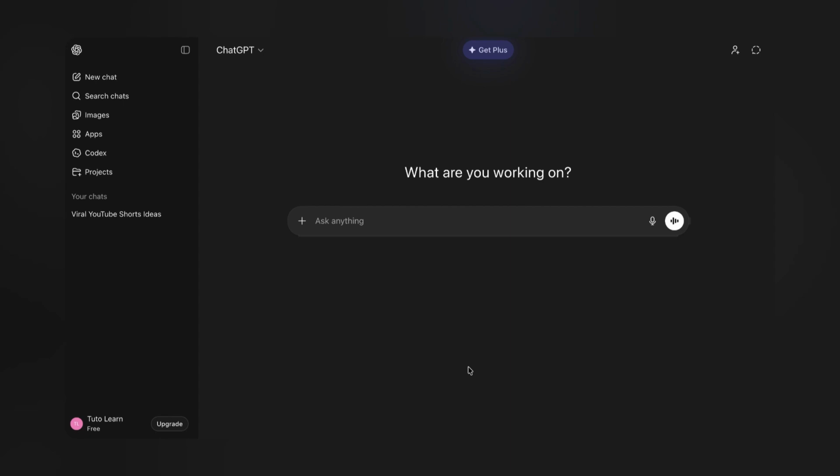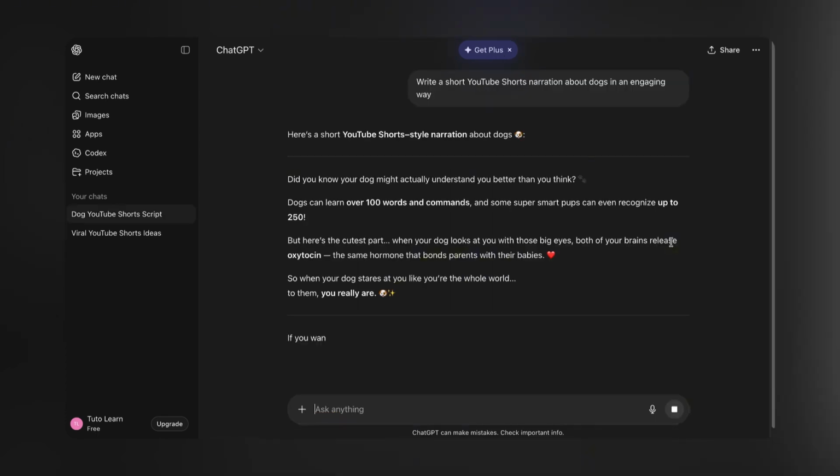The next step will be to create the voiceover. Therefore, we must return to ChatGPT. Ask it to write a short narration script for your video idea. Something simple, around 20 to 40 seconds long, works perfectly for shorts. Example request: write a short YouTube Shorts narration about dogs in an engaging way. Copy the narration once it is ready.